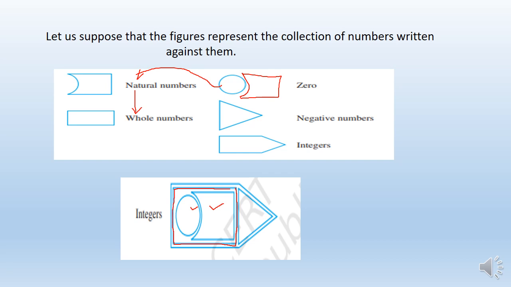Okay, then opposite of that, it's a triangle which is negative numbers. Okay, opposite of that, and including all these, we will get integers. Means from this we'll get a clear idea that integers contain all numbers: zero, natural numbers, whole numbers, and negative numbers also. Clear?